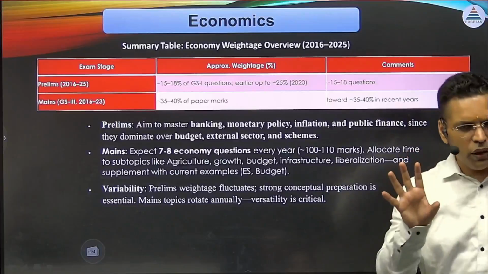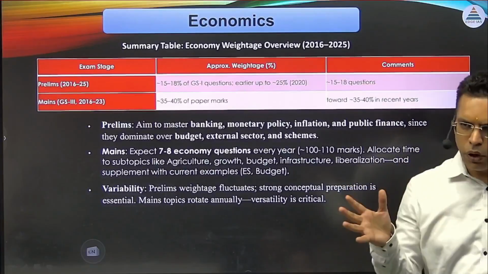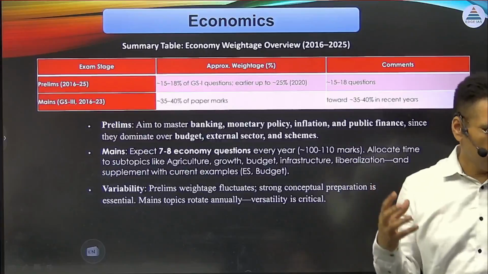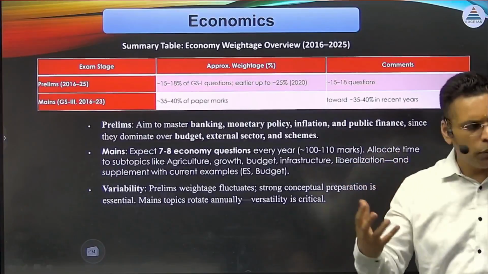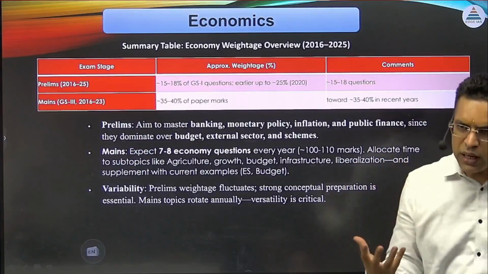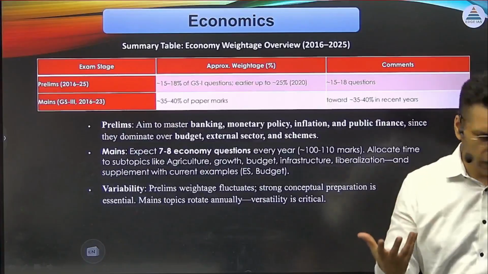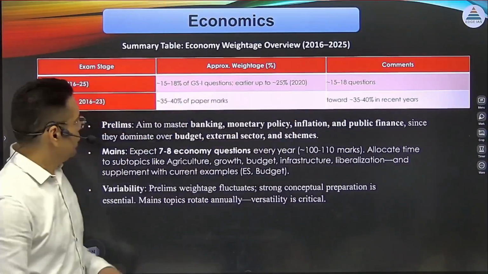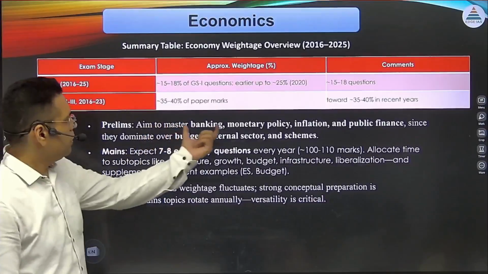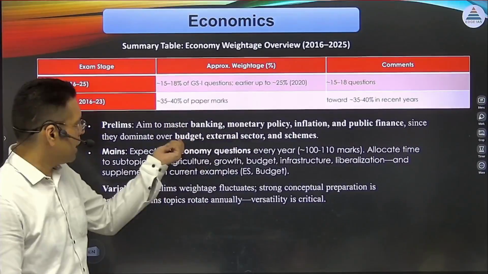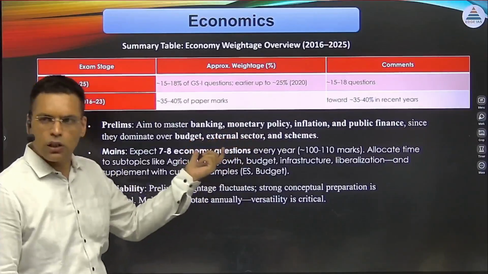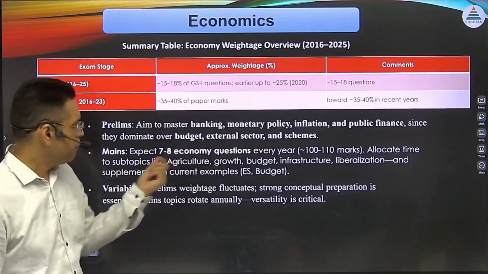Studying more will not be as important as studying relevant material smartly. I'm telling you about the experiences I have seen, and when I was an aspirant I had a similar approach. So banking, monetary policy, public finance, budget, external sector, schemes: these are the major topics where you'll get maximum questions.